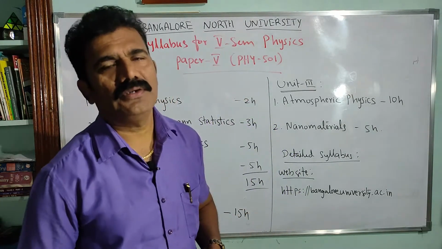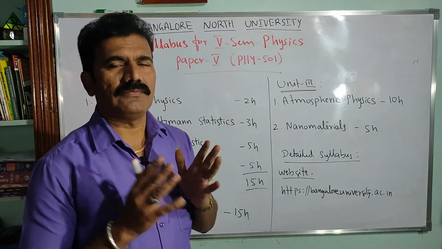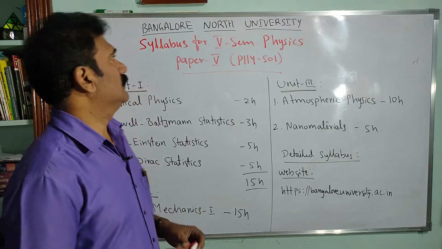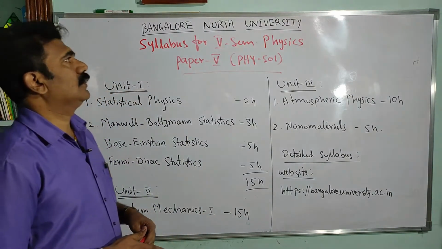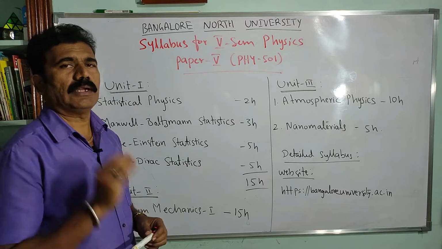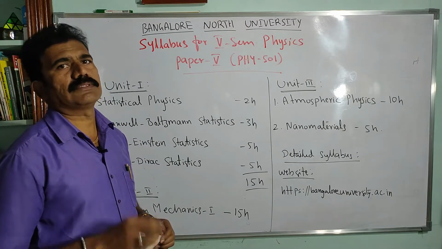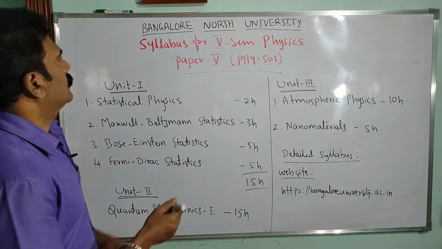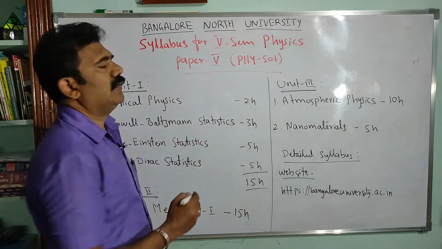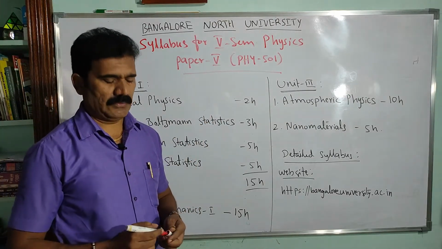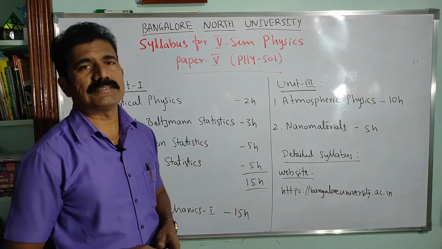Okay, so in this video let me discuss the physics syllabus for you. According to Bangalore North University and according to Bangalore University, you have the same syllabus for physics. Now for 5th semester we have two papers, right? So we have paper 5 and paper 6.